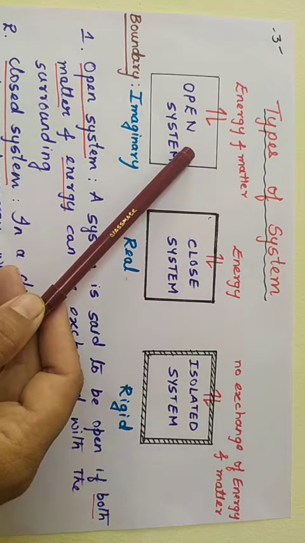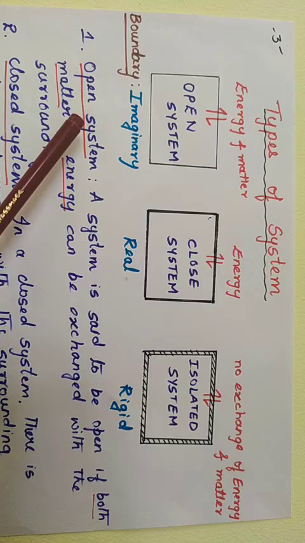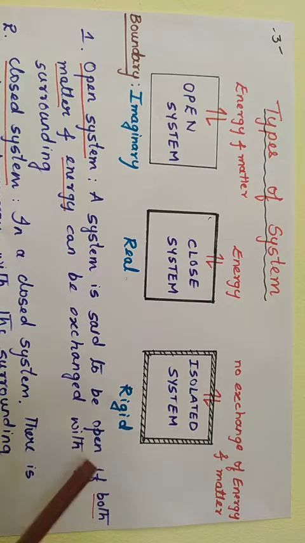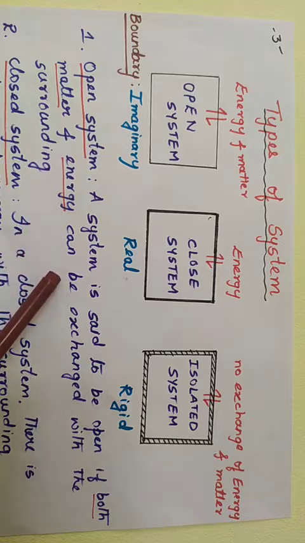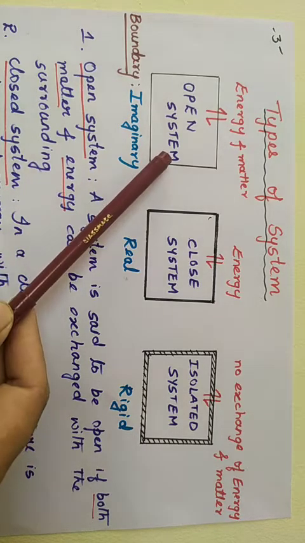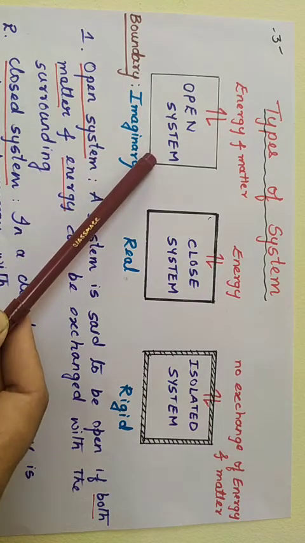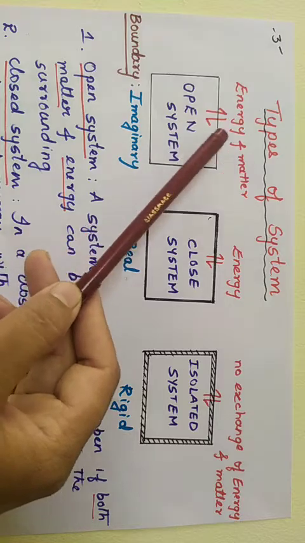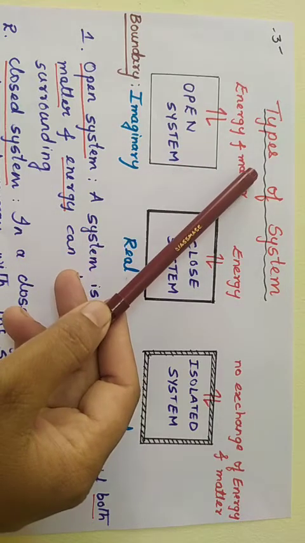We can define an open system as: a system is said to be open if both energy and matter can be exchanged with the surrounding. So in an open system, the boundary will be imaginary and the system can exchange both energy and matter with the surrounding.